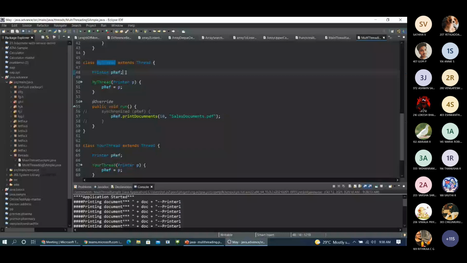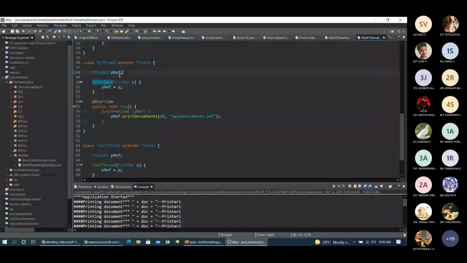And in my thread constructor, you all know what a constructor is and what a method is, and the difference between a constructor and a method, right? So in my constructor, I have passed this object. If you are familiar with memory mapping, you would know that when my class is loaded, and then when an object is created for my thread, the constructor also initializes the fields or properties available inside the constructor. So we have just provided a reference, and when we pass the printer object, it gets assigned because we are passing it into the constructor.